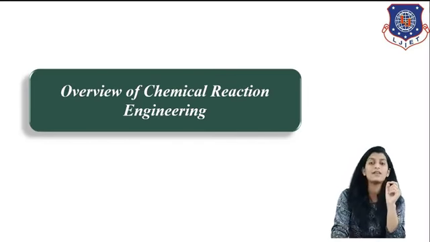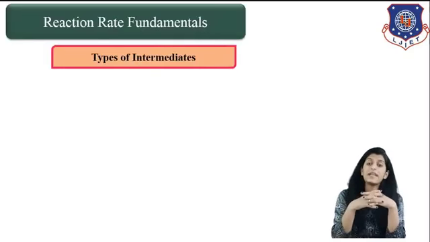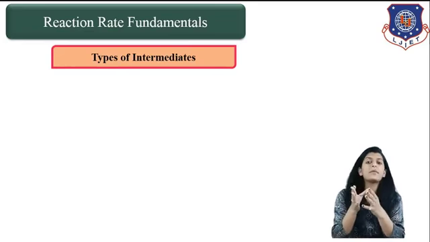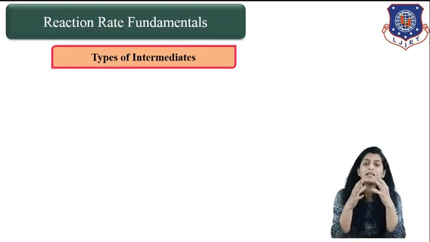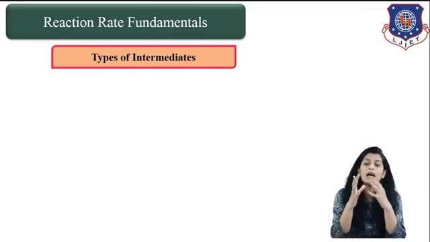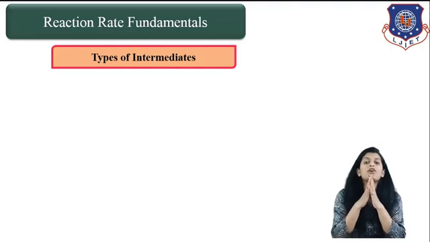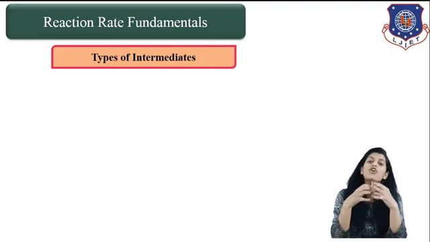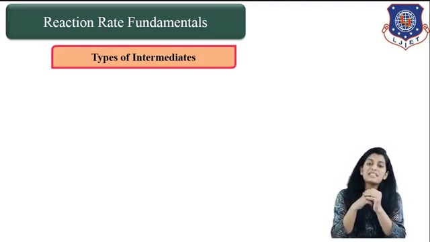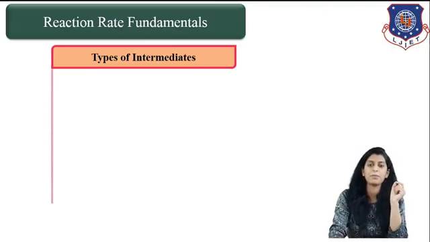So let us start today's session with types of intermediates. Types of intermediates basically deal with non-elementary reactions and the various steps which are involved in them. There are 4 different categories of intermediates which can be used to form a non-elementary reaction mechanism.